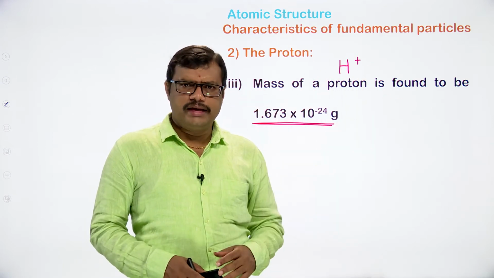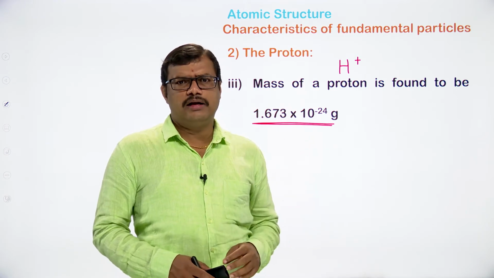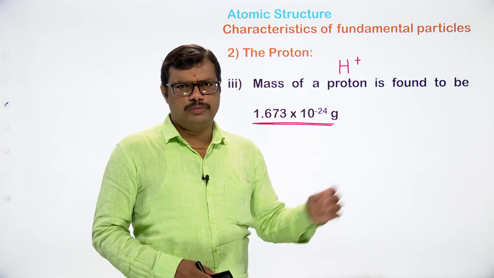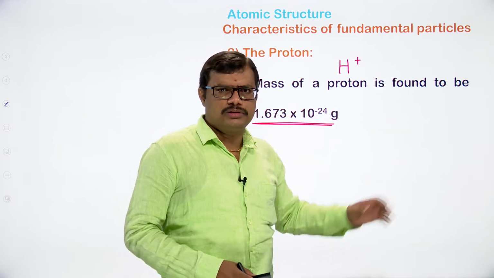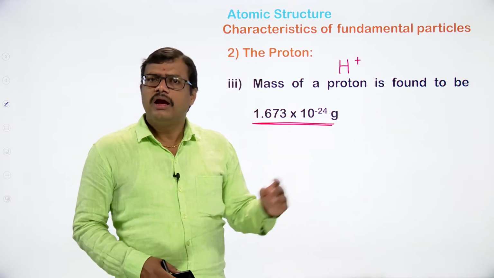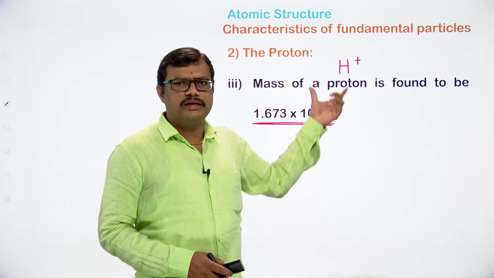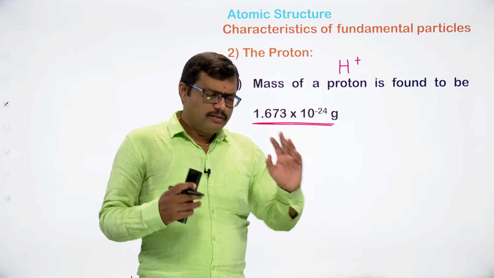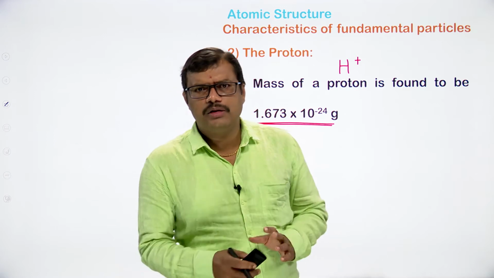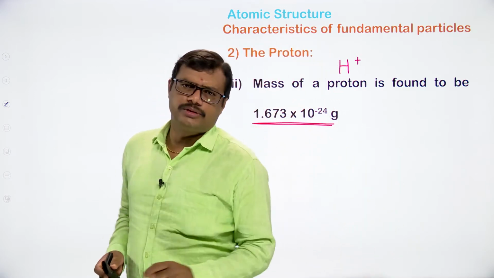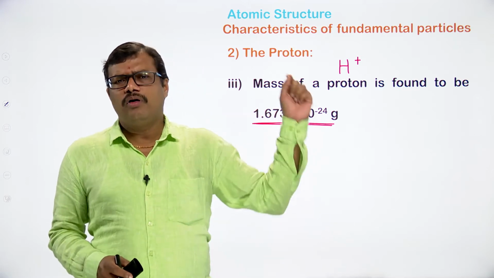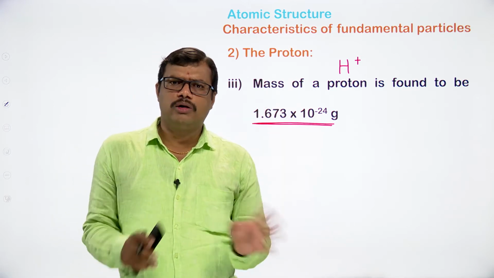So the nature of the negatively charged particle produced in the discharge tube experiment is independent of the nature of the metal plate that is used, and it is independent of the gas that is taken in the discharge tube. That clearly shows that the negatively charged particle, that is the electron, is the fundamental particle of all the atoms. There is no doubt at all.